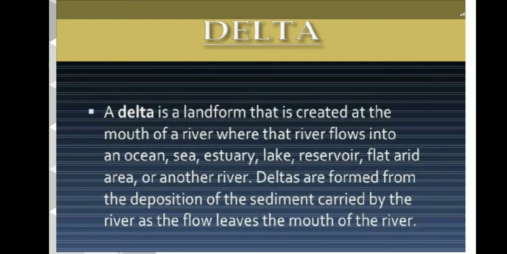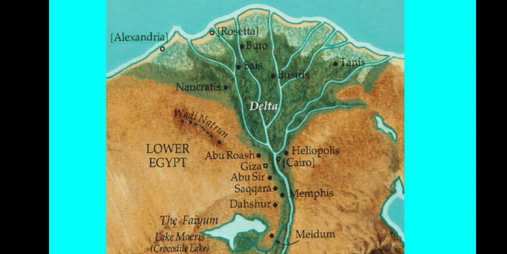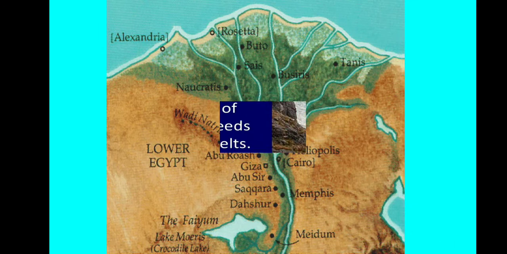So how are the deltas formed? The deltas are formed from the deposition of the sediment which is carried by the river, when the flow leaves the mouth of the river. There the deltas are formed. Here you can see the picture of how the deltas are formed.